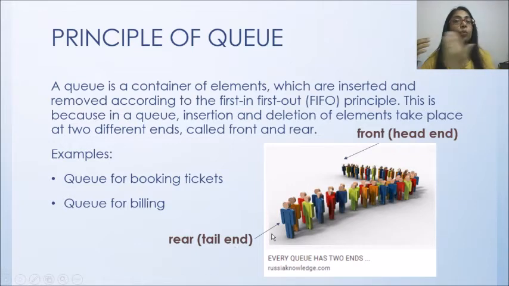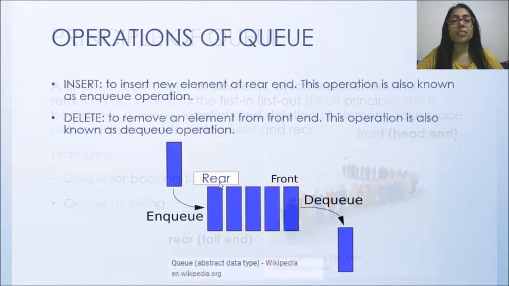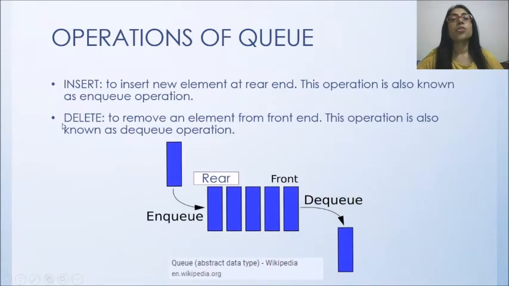जहाँ पे क्यू ख़त्म होगी वहीं पे नया बंदा खड़ा हो सकता है आगे. So this is the principle which is followed by the queue. So it maintains two indexes here, front and rear. Whenever you want to delete something, you will work on front, and if you want to add something, you will work on rear. So here two operations are maintained by queue. One is insert operation, second is delete operation.